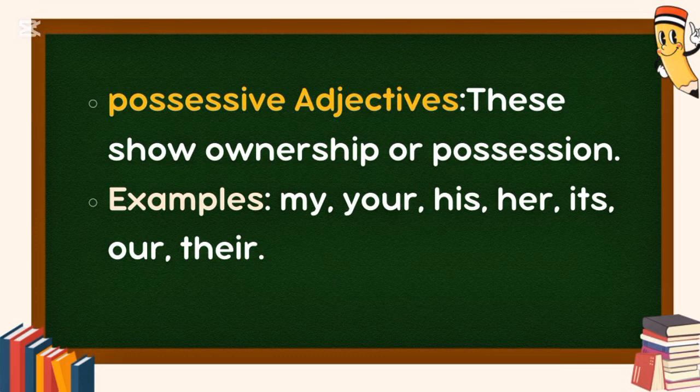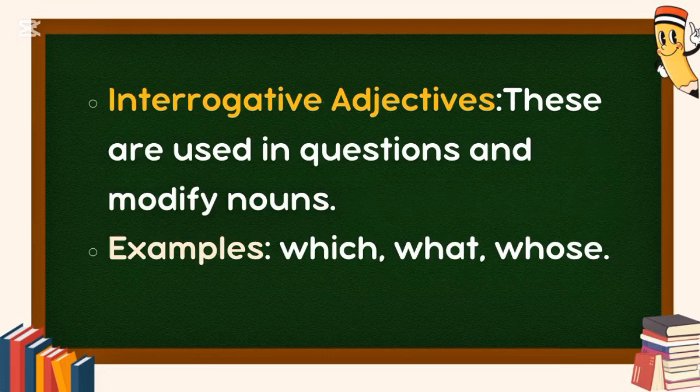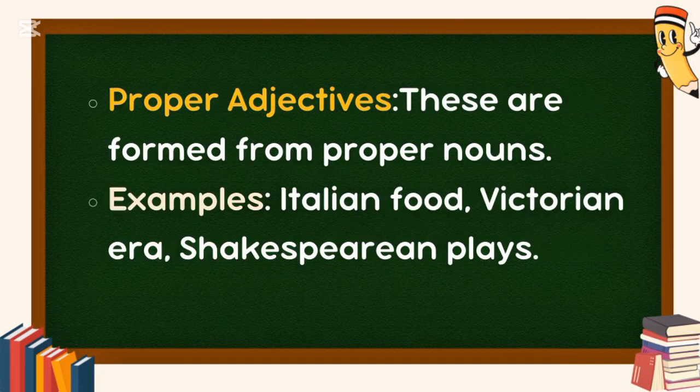Possessive adjectives. These show ownership or possession. Examples: my, your, his, her, its, our, their. Interrogative adjectives. These are used in questions and modify nouns. Examples: which, what, whose. Proper adjectives. These are formed from proper nouns.